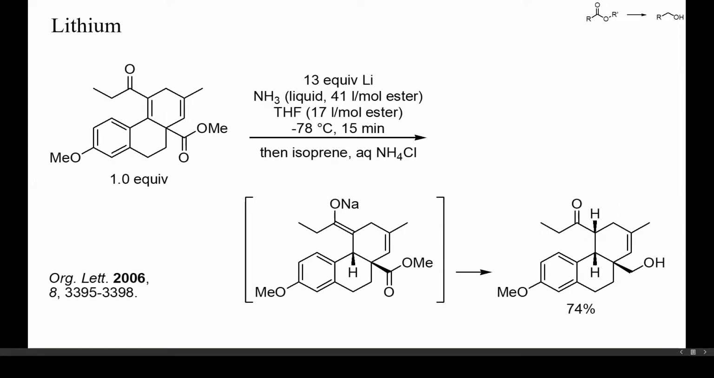Birch reductions can be prevented by lowering the excess of alkali metal. Here, an ester containing a similar methoxyarene as in the previous example and an alpha-beta unsaturated ketone was treated with lithium in ammonia, without any additional alcohol. Only the ester and the electron-deficient alkene were reduced. The ketone escaped reduction by enolate formation.